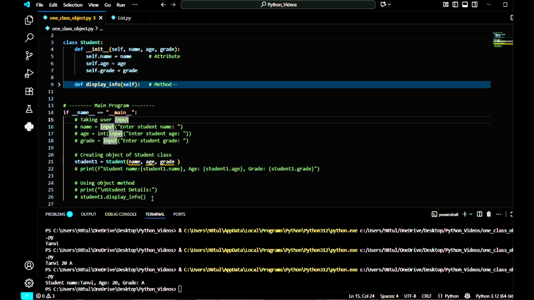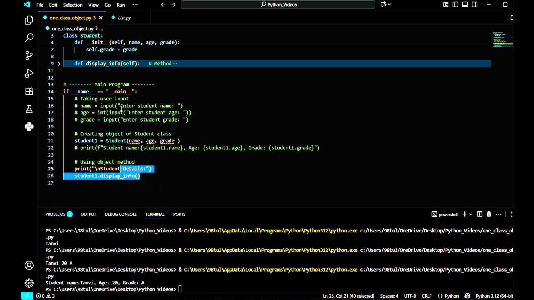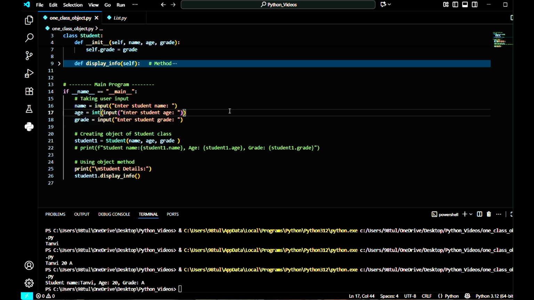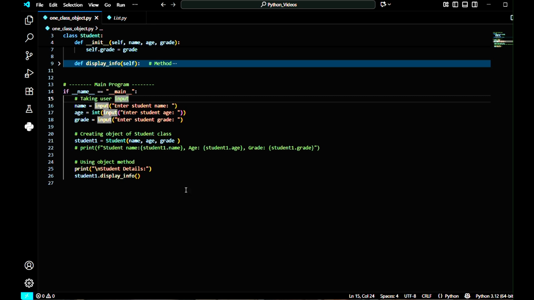Okay, now let me comment this line, and I'm going to comment these lines too. So now it's okay. We will use user input. Let me clear the terminal. So here I have created a reference called name. Let me start from the right side. We will ask the user to enter the student name, and this name would be by default of type string, and it will get stored in the variable name.